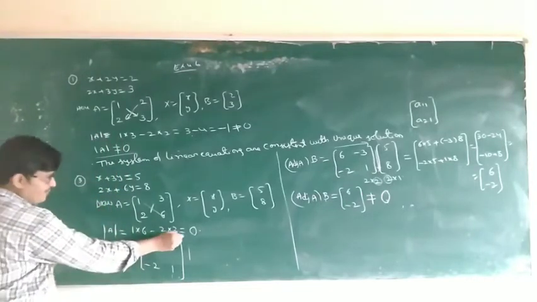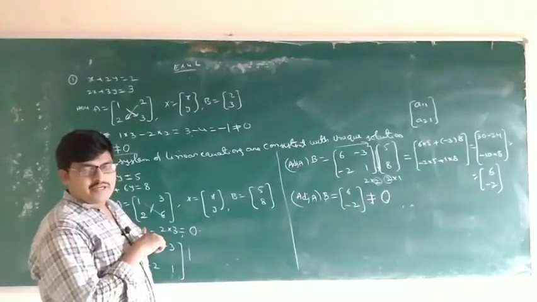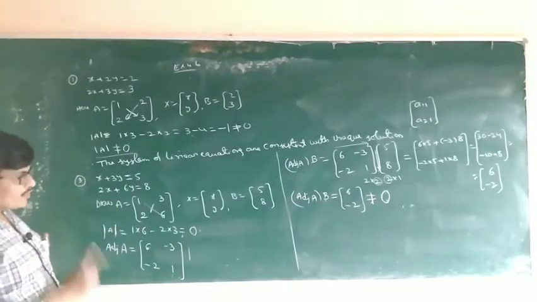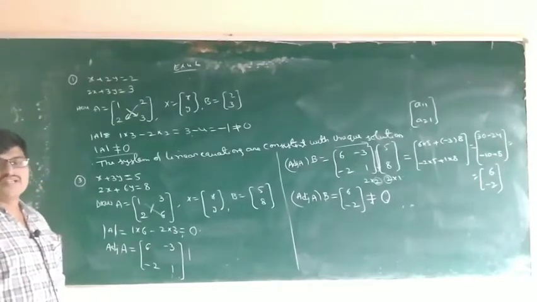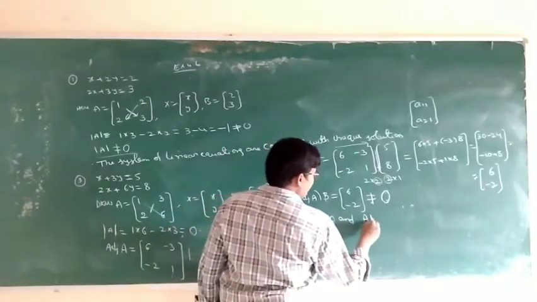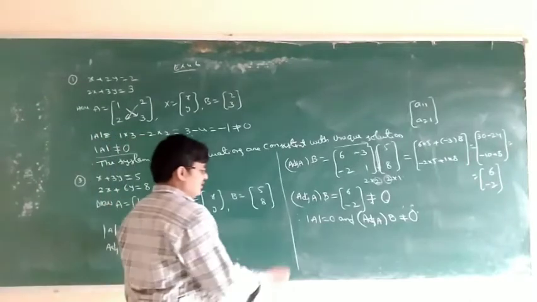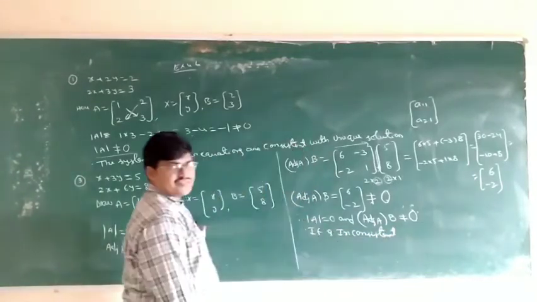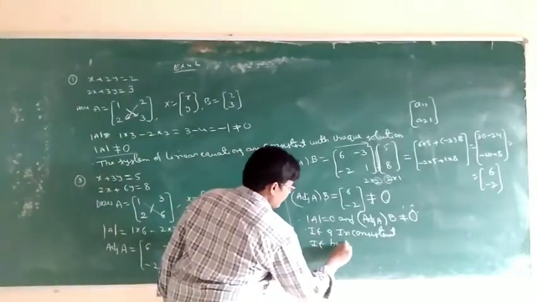Determinant of A is equal to 0 and adjoint A into B is not equal to O. So is this consistent or inconsistent? Inconsistent. If both are 0, determinant of A equal to 0 and adjoint A into B also 0, then it is consistent with infinitely many solutions. Therefore, determinant of A equal to 0 and adjoint A into B not equal to O means the system of linear equations is inconsistent, so it has no solution.